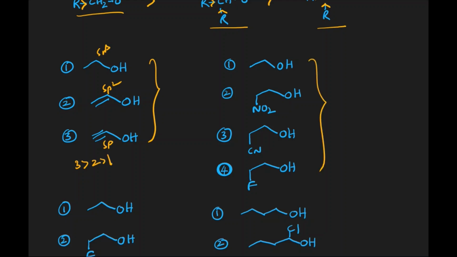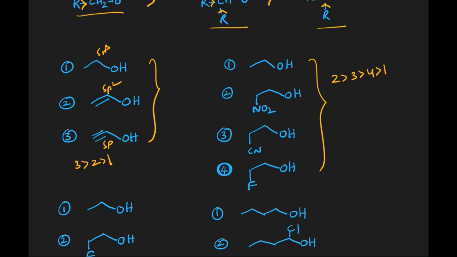Here also the same thing: minus I groups increase the acidic nature, and the more minus I group, the more acidic nature. NO2 is a stronger minus I group than CN, followed by fluorine. So the acidic order is 2 greater than 3 greater than 4 greater than 1. Why is the first one the least acidic?